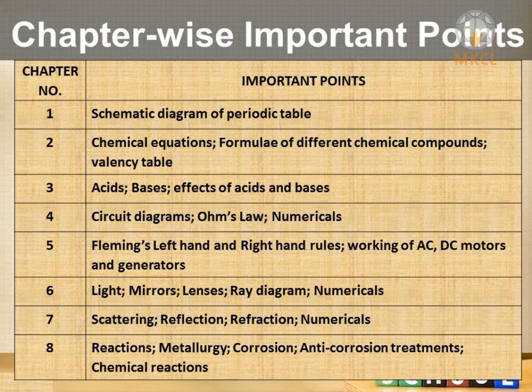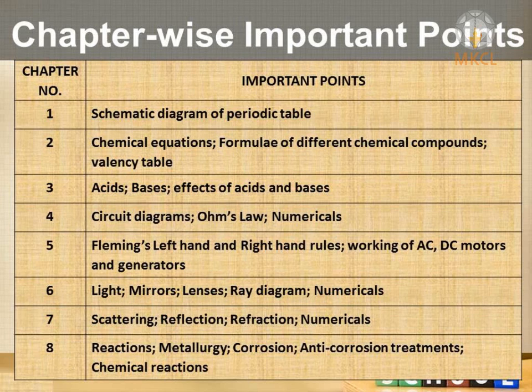So many things depend on these phenomena, and this chapter is very interesting. Numericals are again there in chapter number 6 and 7, so study the formulae. Also remember to write the SI unit of your final answer. If you forget to write the unit, then half a mark will be cut. That is why the SI units of different physical quantities and the formulae are very important.